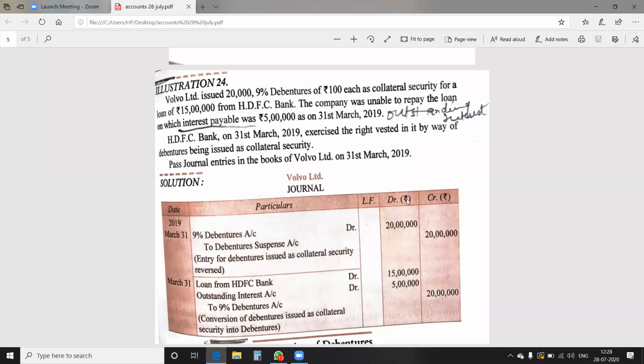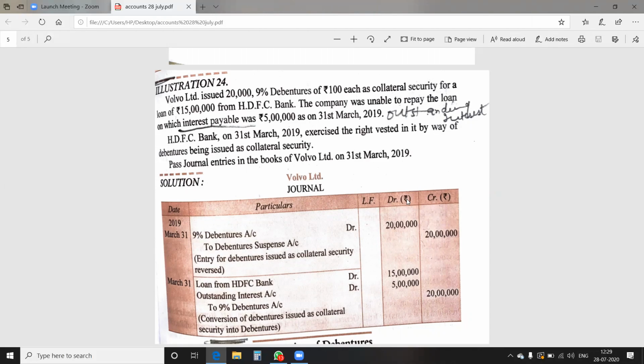So now the first entry will be of acquiring the loan. Particularly, the loan is not given over here, that the company is acquiring the loan. So it is up to you. You can do the entry of bank account debit to bank loan, or you may not pass it, because it is not given specifically on which date the company is acquiring the loan. It is given only that the company issued the debentures for acquiring the loan from the HDFC Bank. So you may pass the entry of bank to bank loan, or you may not pass the entry. It's up to you. So now the first entry to be done is debenture account debit to debenture suspense account.